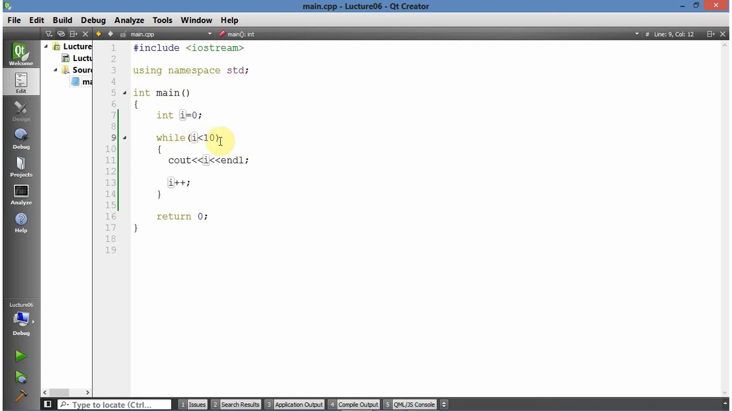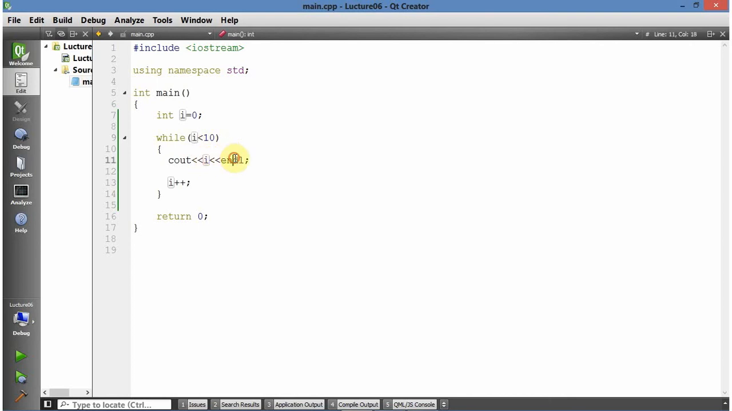Yes, it's true, and then we come inside, we do the same thing, we display that I, which is now 1. So that's why we display 1, and then start a new line, and then we come here and increase that 1 plus 1. It's going to be 2. We hit here, we come back here again. Is 2 less than 10? Yes. And then we are happy it's met.